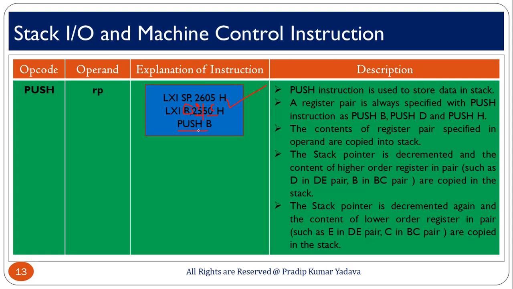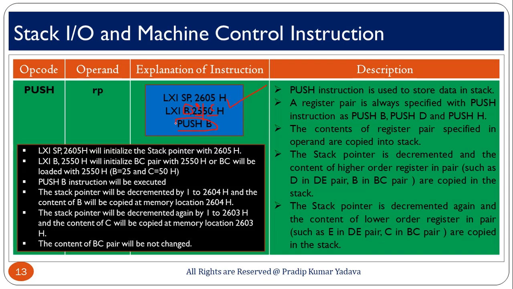Then what happens when you execute PUSH B? Firstly, SP is initialized, as I have already told.